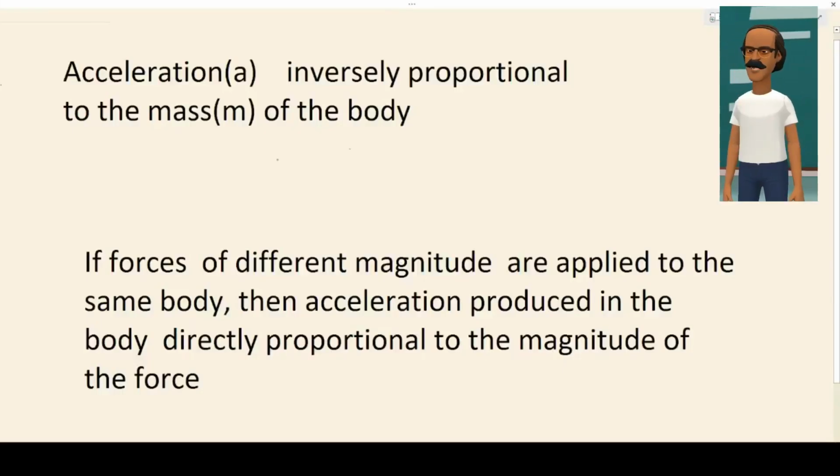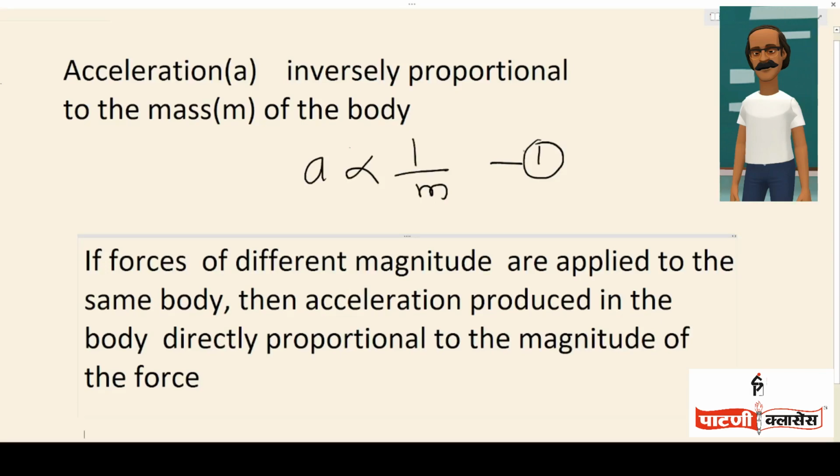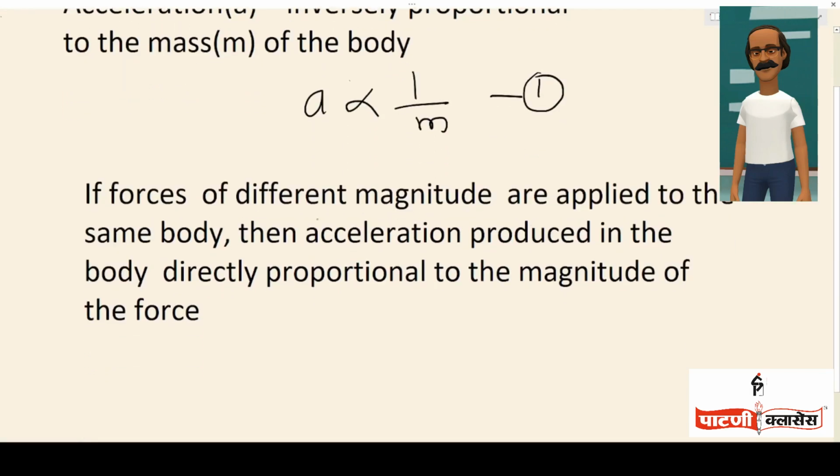Now, let us summarize the things. Acceleration is inversely proportional to the mass of the body. Therefore, A is proportional to 1 upon m. Let us call it equation number 1. And the second one, if the forces of different magnitude are applied to the same body, then acceleration produced in the body is directly proportional to the magnitude of the force.